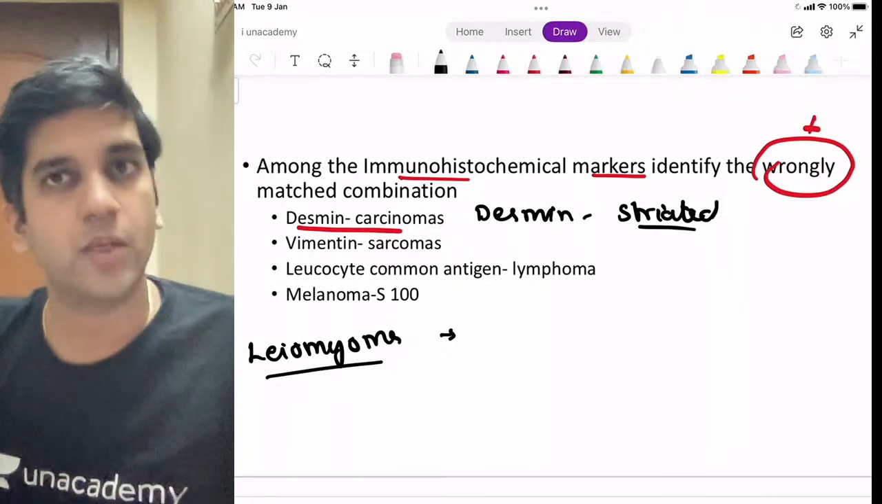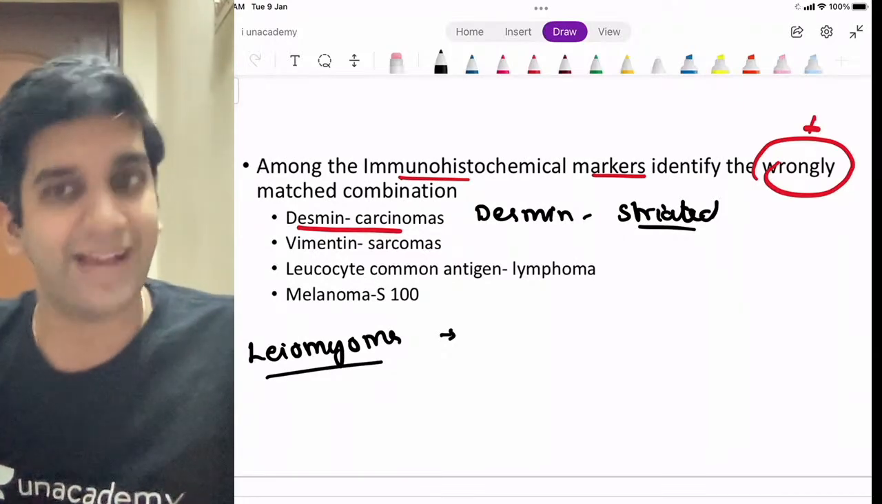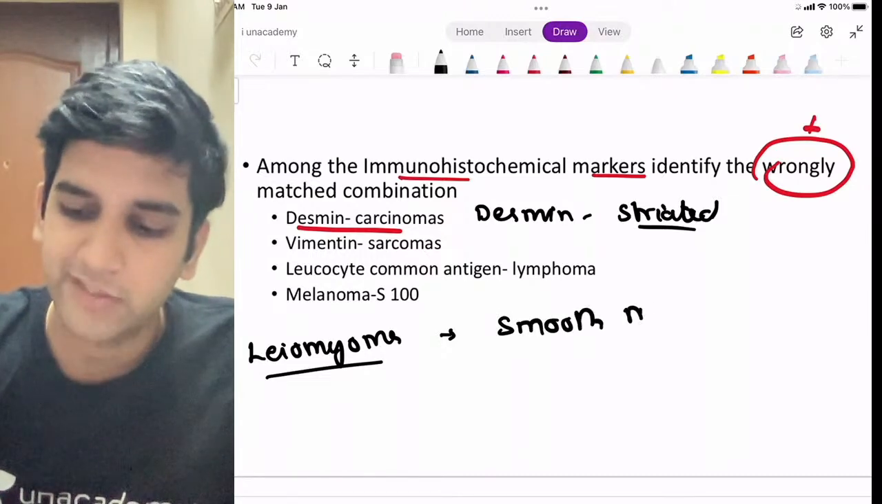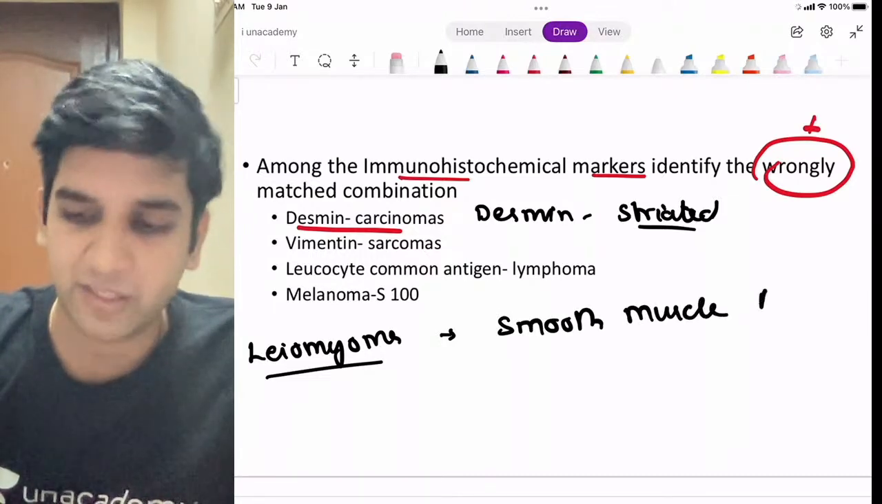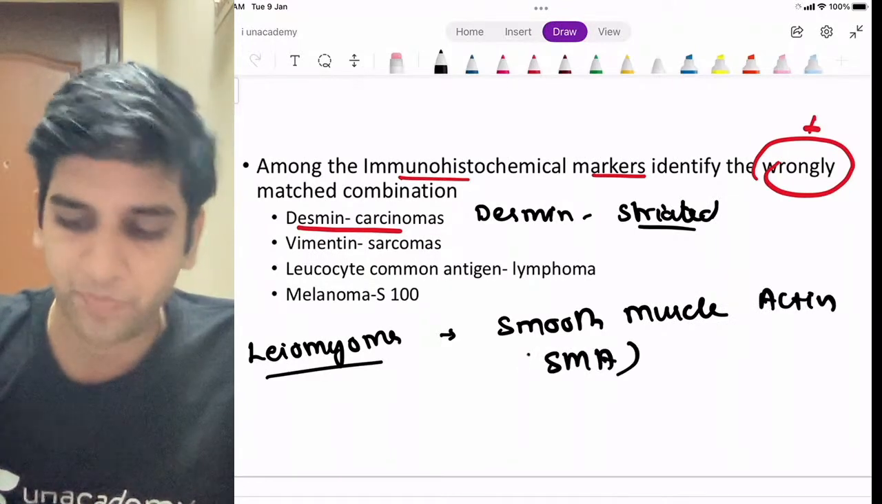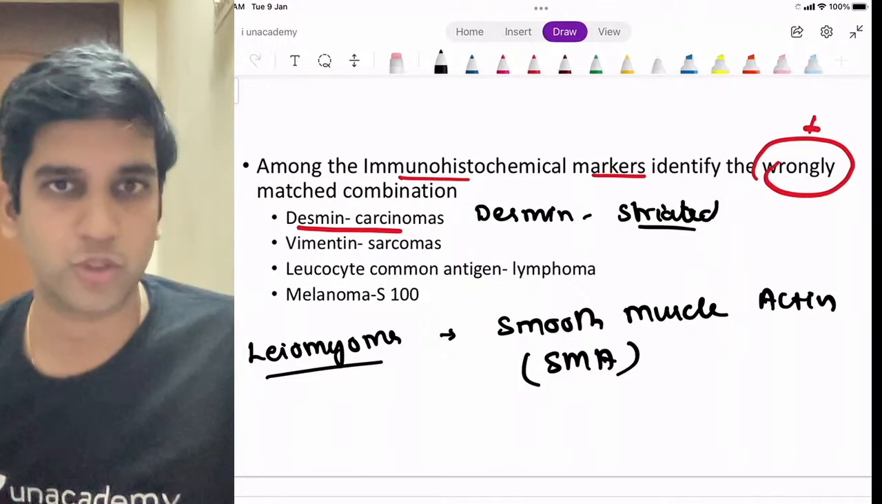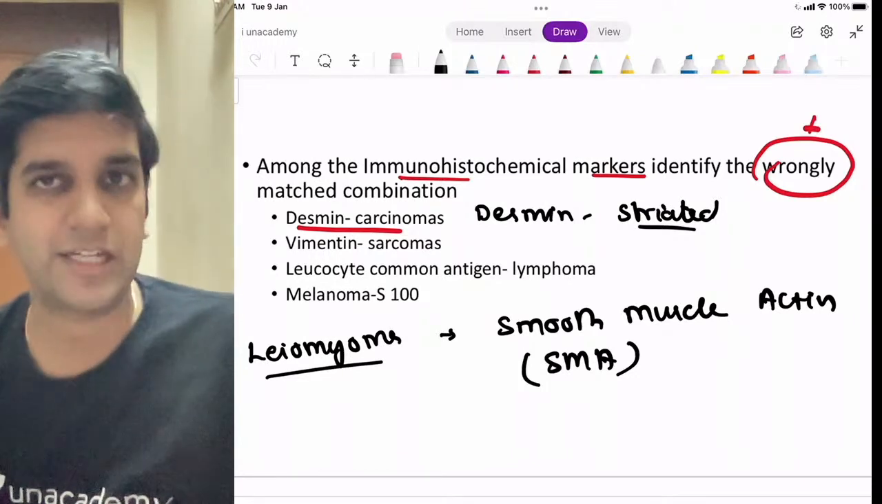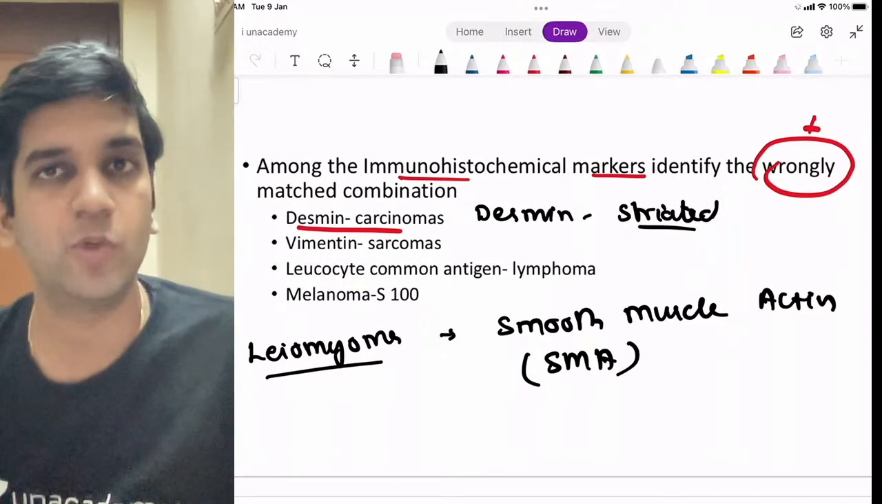So leiomyoma, which is a smooth muscle tumor, will have actin. It will have smooth muscle actin. The smooth muscle actin will be present obviously in a smooth muscle tumor. That's what we abbreviate as SMA. SMA stands for smooth muscle actin. That's all, right? Okay. The third option, leukocyte common antigen, which means a tumor coming from leukocyte.